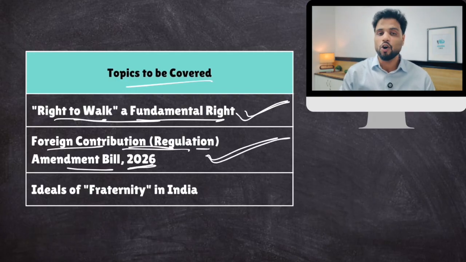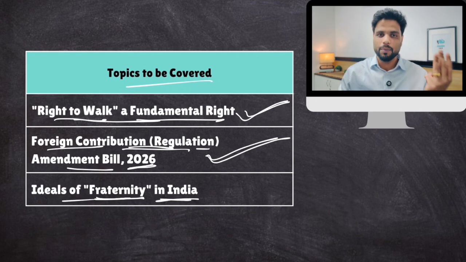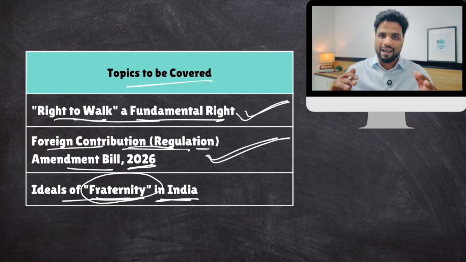And in the end, we'll talk about the ideals of fraternity in India. You all are familiar with our preamble, and in that there are these 3 words: liberty, equality, fraternity. So how is fraternity being used in India? What is the legal position, constitutional position, all of these things? And what Supreme Court judgments have enabled fraternity in India? We'll talk about all these issues.